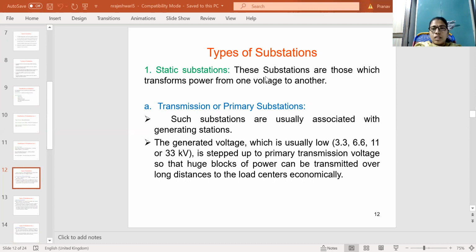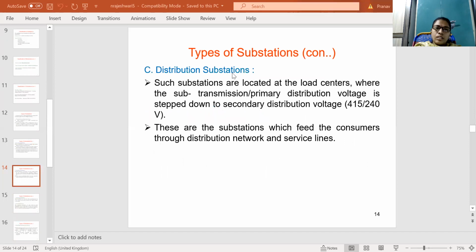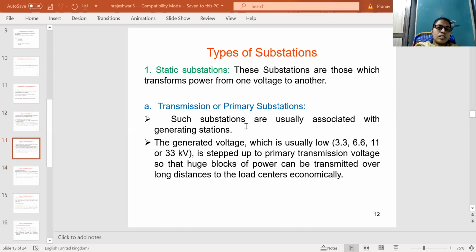Static substations are further classified into three types. One is transmission or primary substations, the second is secondary substations, and the third is distribution substations.